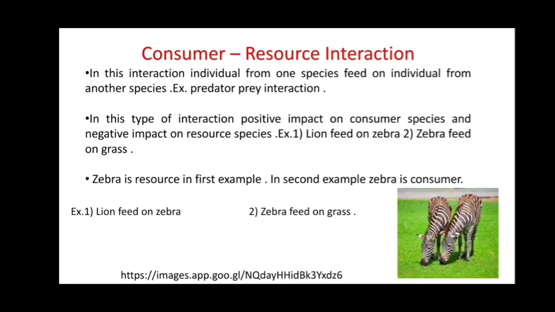So the first example is lion feeding on zebras. The zebras are negatively affected. When the zebras feed on the grass, the grass is negatively affected, right? So zebra is a resource in the first example, and in the second example zebra is a consumer.